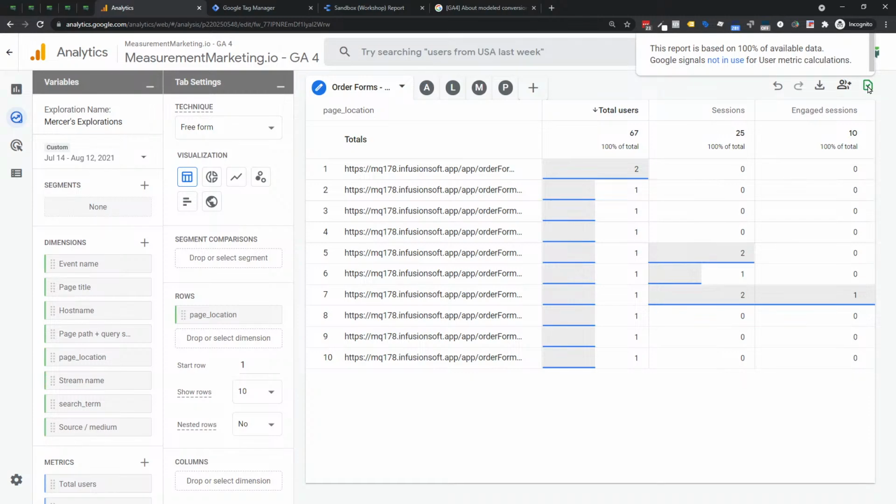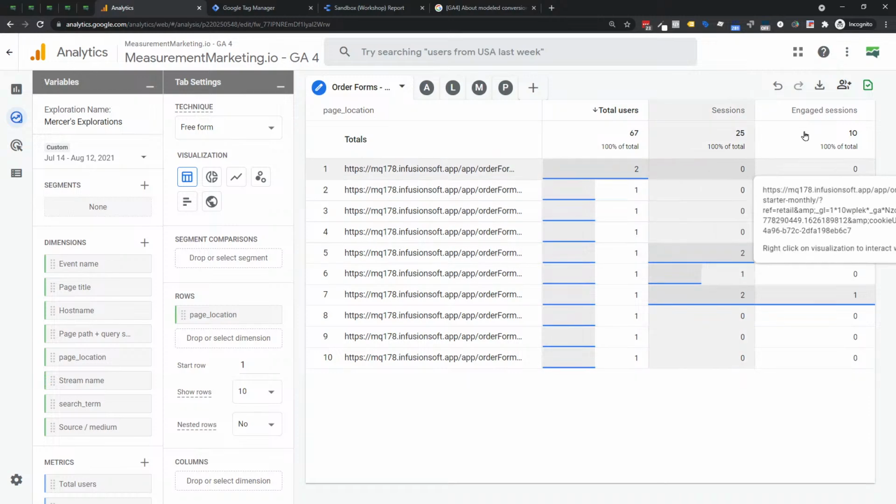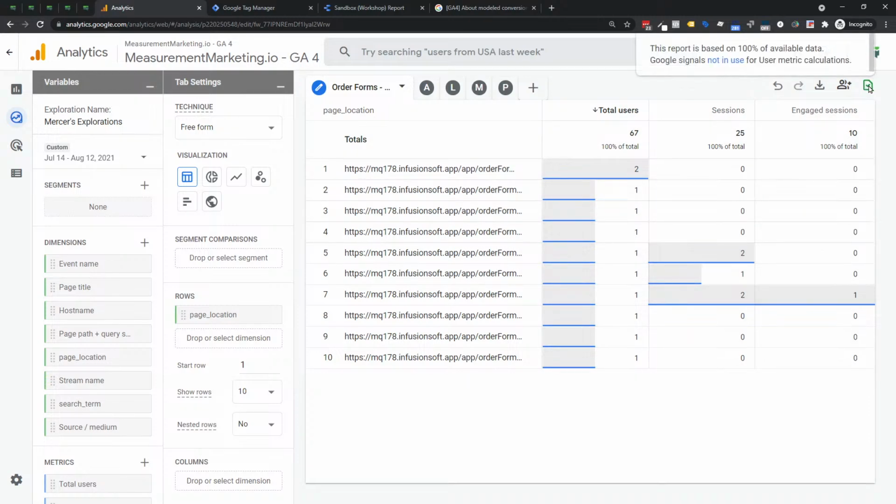Sometimes you'll see a percentage or a little yellow in it, and it's basically telling you it's sampled. Now, this is very specific to Google Analytics 360 customers, which is the expensive one, the one that's $150,000 a year. But if you're a 360 customer, you can request unsampled data. It'll sample it when you do your initial exploration, then you'll have an option that says request unsampled. It takes up to 30 minutes, and then they will produce the report with unsampled data. So it still takes a little time, but it's available.